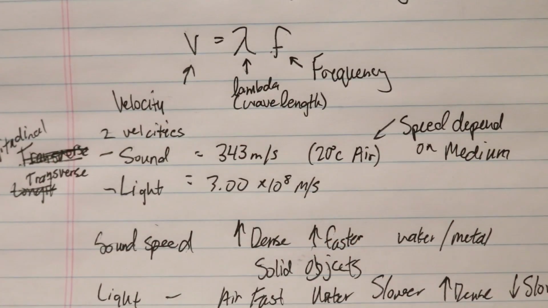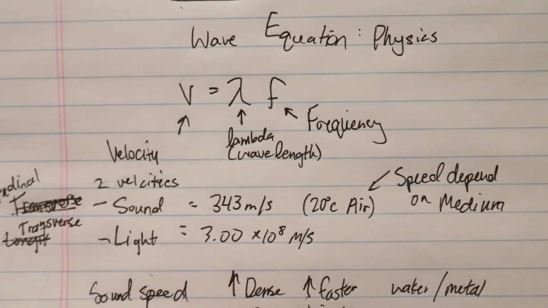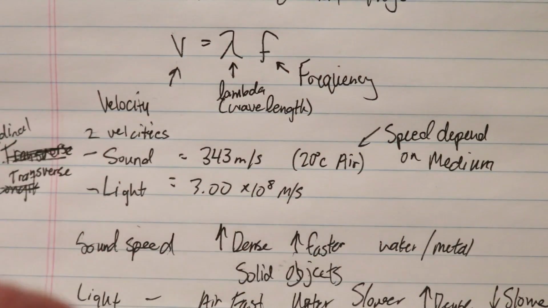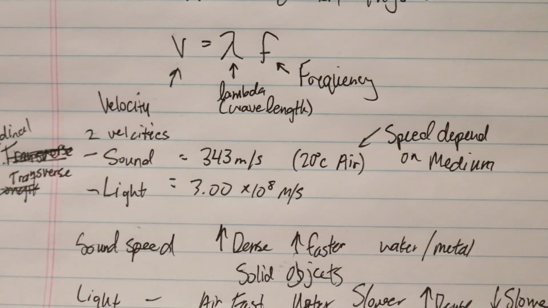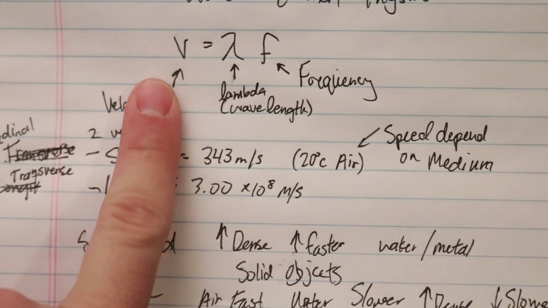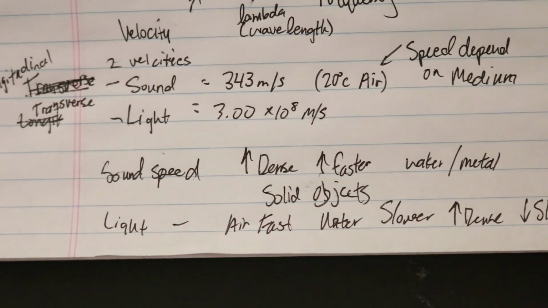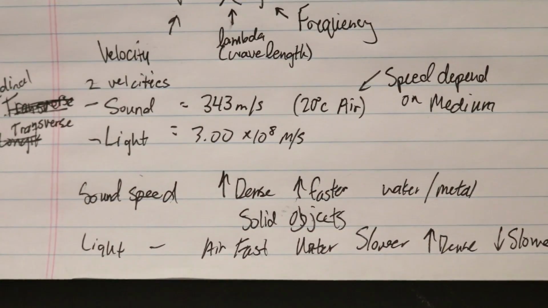So that's kind of the wave equation in physics and this velocity, and then understanding that when we do this equation and we're given a wavelength or a frequency, we can find the other, but we've got to know our velocity, and understanding how that velocity is going to change based on the medium that the wave is moving through.